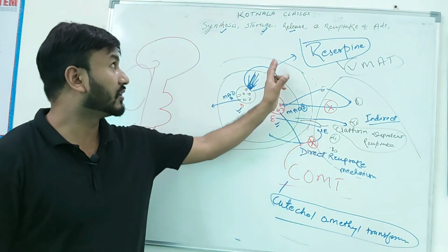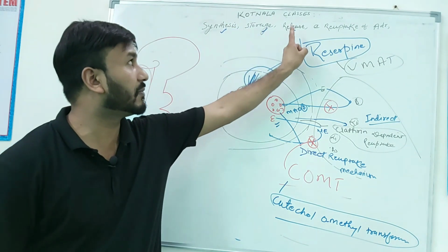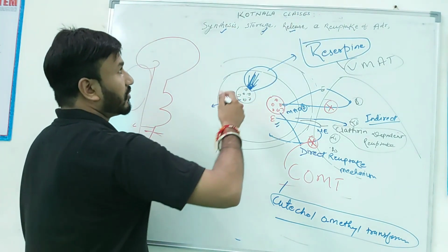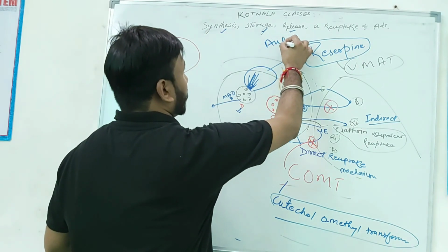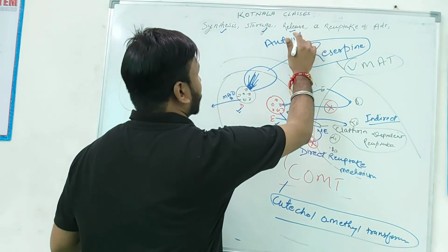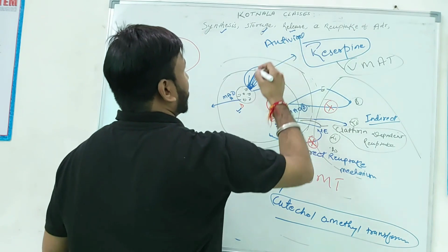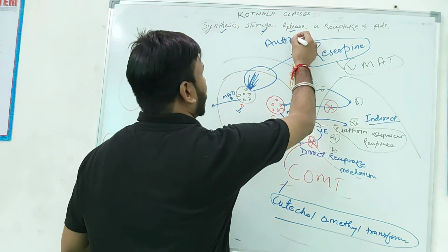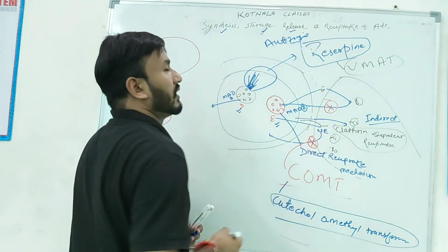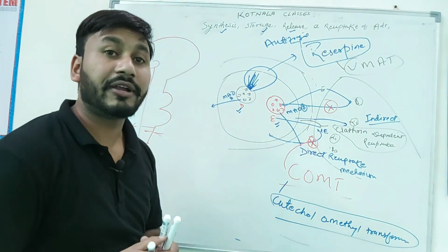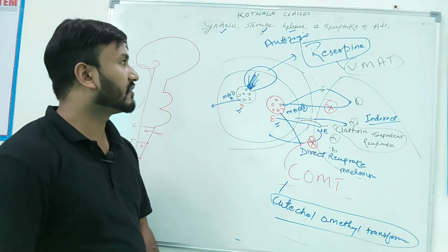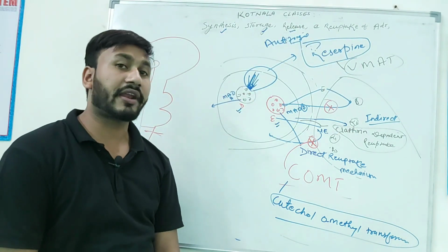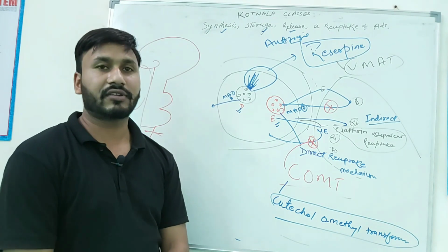Don't forget this drug also has antiviral activity, sorry, antifungal activity. This drug is also antifungal, and this drug's name is amantadine. Amantadine is a drug which is a synthesis inhibitor, release inhibitor and reuptake inhibitor, and is virtually used in Parkinson's disorder.